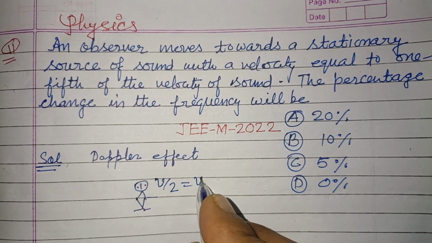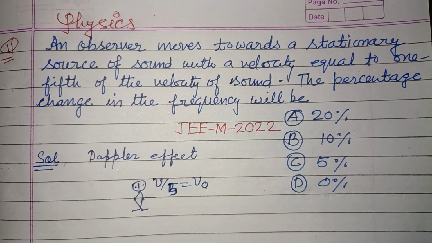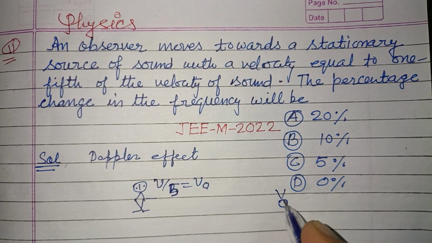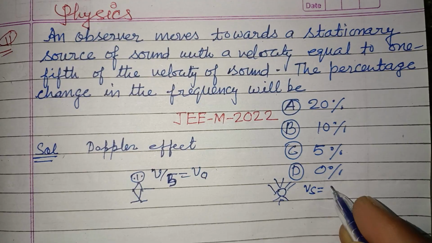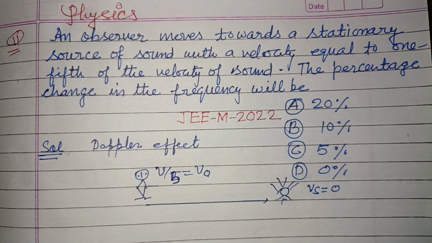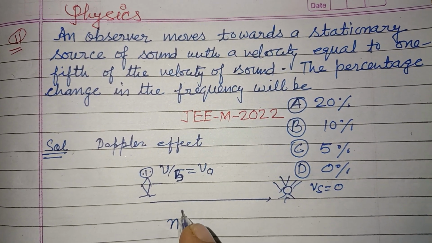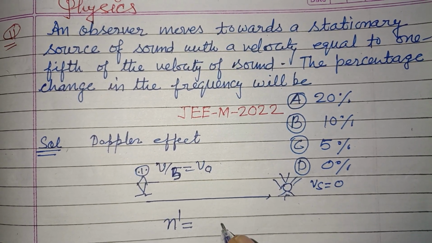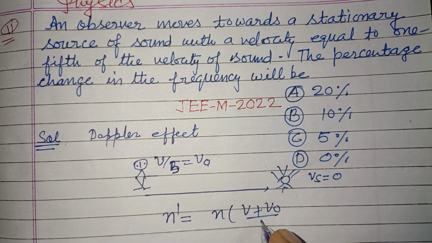So here the velocity of the observer, v naught, equals v by 5, it is given, and this is the sound source, which is initially at rest, and this observer is moving towards the source. Therefore the frequency n dash will be n into v plus v naught by v.